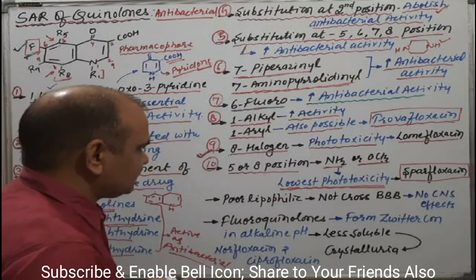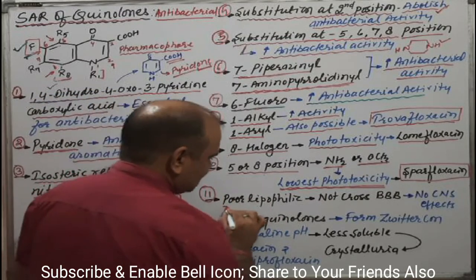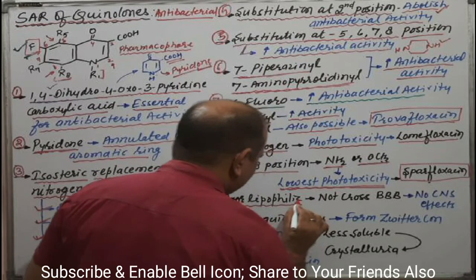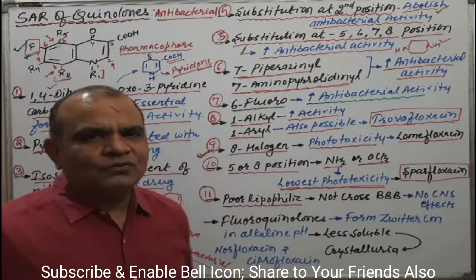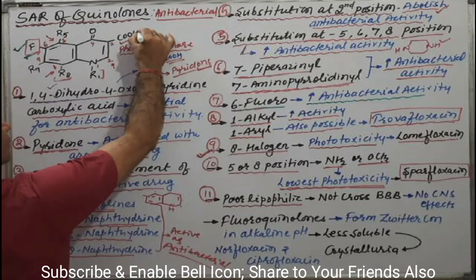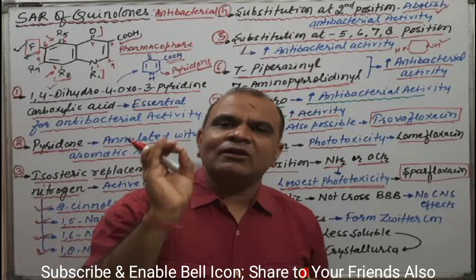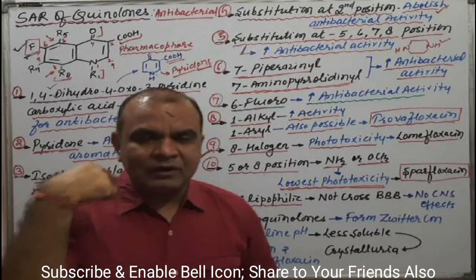Okay, try to understand next point, that is the 11th point. Generally these are poorly lipophilic. Why are these molecules, fluoroquinolones or quinolones, poorly lipophilic? Because there are a number of polar functional groups. Due to polar functional groups, they have a lower lipophilicity. Means they have a higher hydrophilicity.